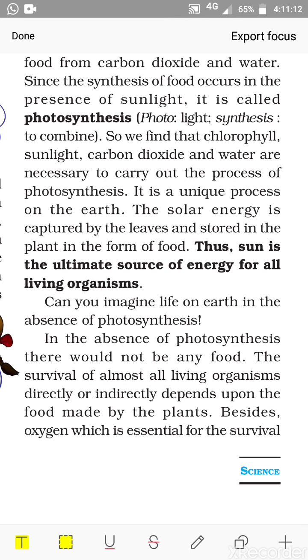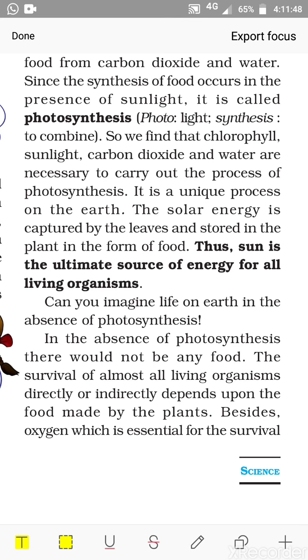Now to make this food, the energy the green plants get from the sun. The sun's energy can be trapped by a pigment present in the leaves of the plants. What is the pigment? Chlorophyll. Chlorophyll is the pigment which can trap the sun's energy. So the sun's energy is converted and stored in the food. Now when we take the food, we get the energy. The food which is prepared by the plants, the plant utilizes for carrying on its activities. Plants are also living organisms, so they carry out various body activities.